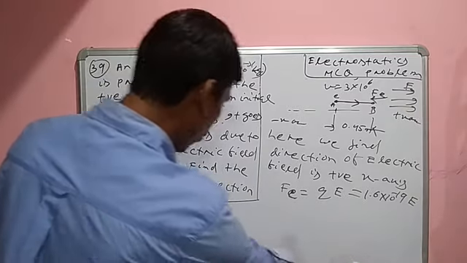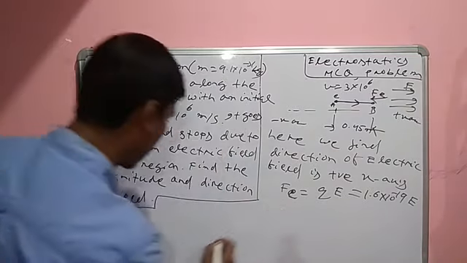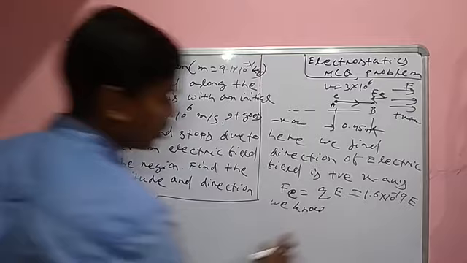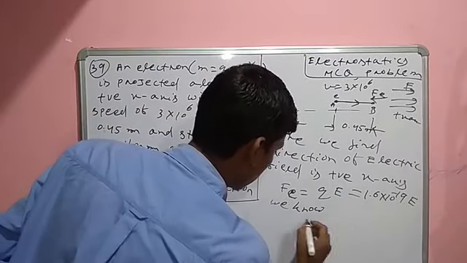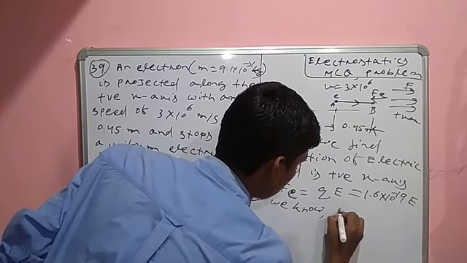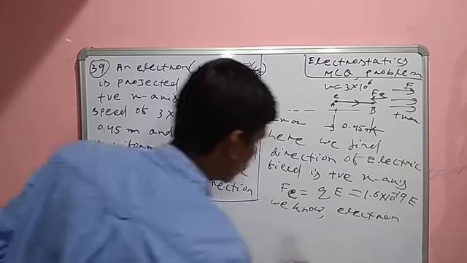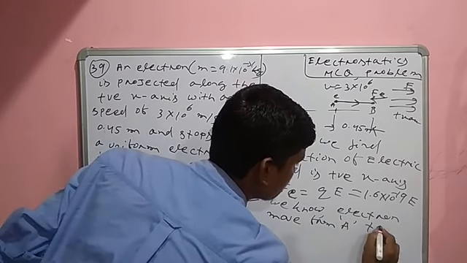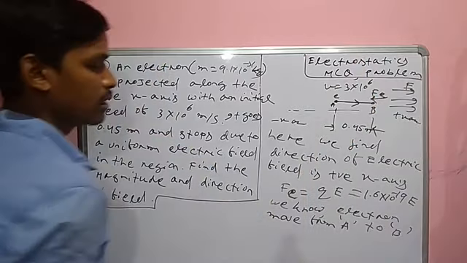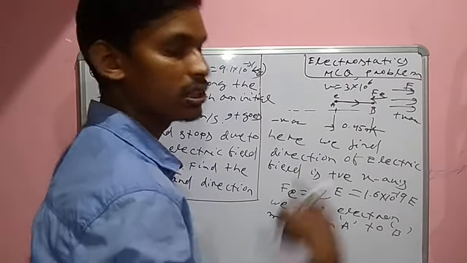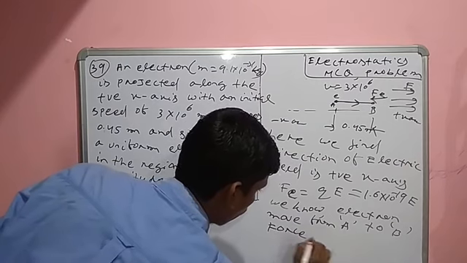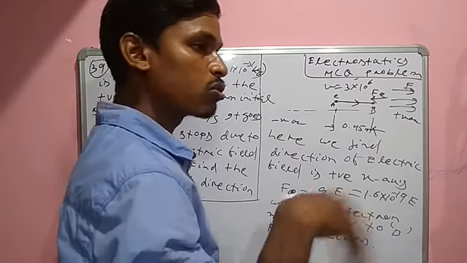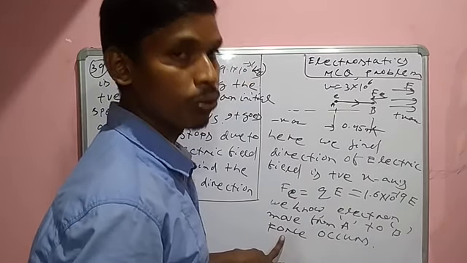The electron moves from A to B, so a force occurs, and that force is the Newton force.